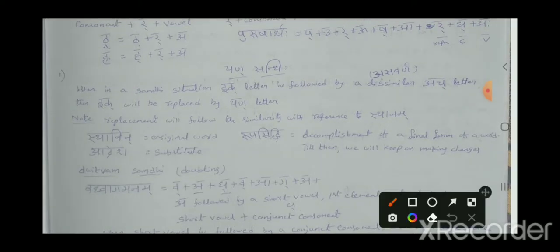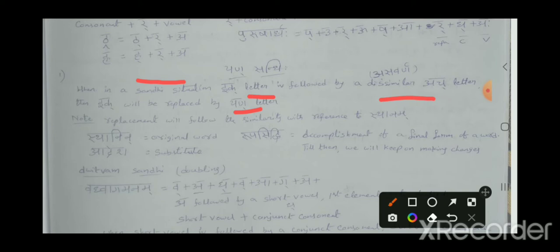The definition is: when in a Sandhi situation, that means two sounds come close together and certain change takes place, if an ik letter is followed by a dissimilar ach, then ik will be replaced by a yan letter.